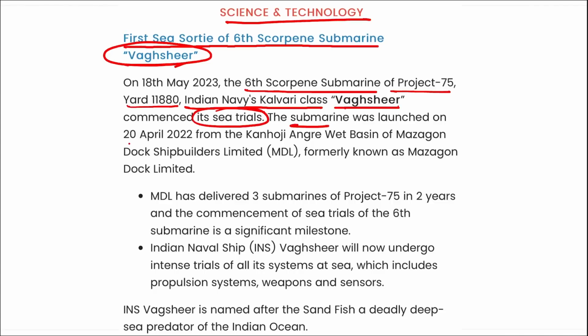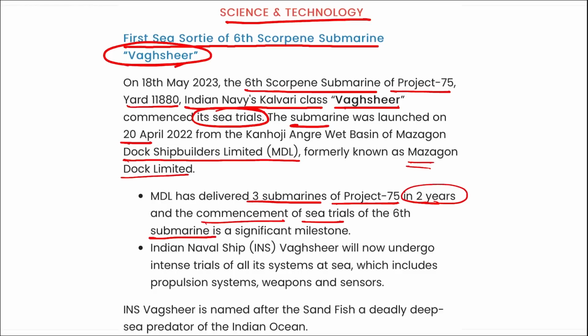The submarine was launched on 20th of April from the Mazagon Dock Shipbuilders Limited, that was known as Mazagon Dock Limited. This MDL delivered the 3 submarines of Project 75 in 2 years and commenced the sea trials of the 6th Scorpion class submarine in a significant milestone.